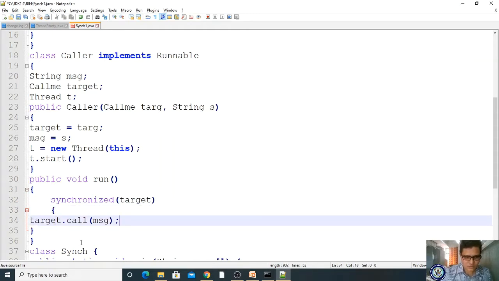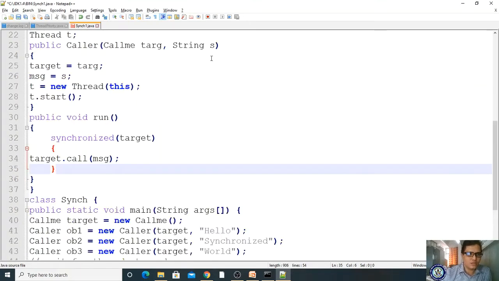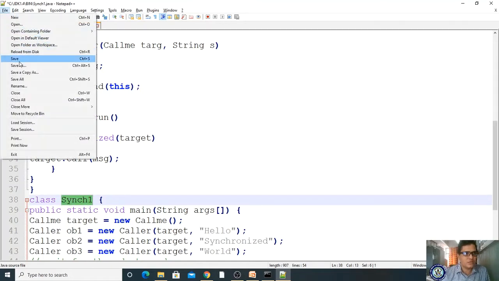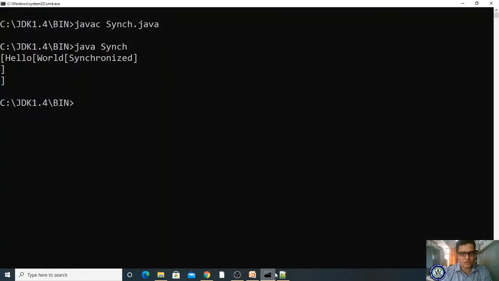Okay, this is the method, right? This is the run method, this is the class. That's it. I'm not doing anything else. I will make a little modification and give it here. Let me copy and save. Okay, that's saved. Let me compile sync1.java.